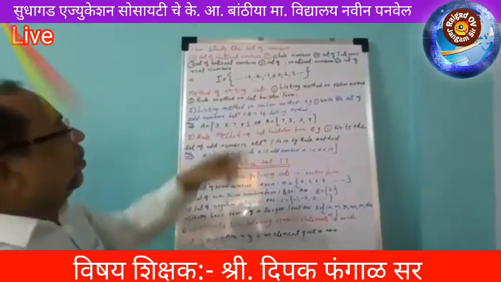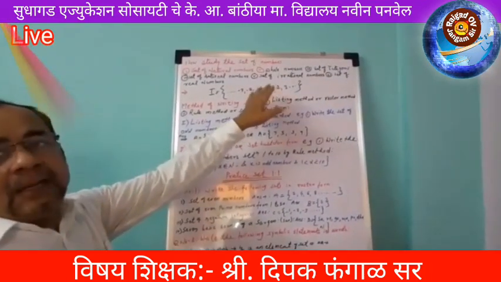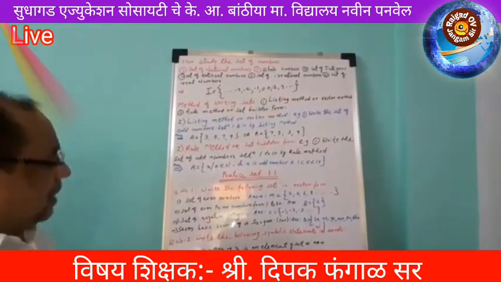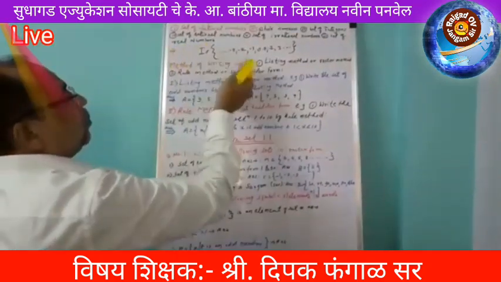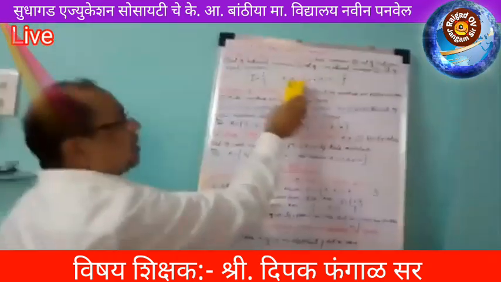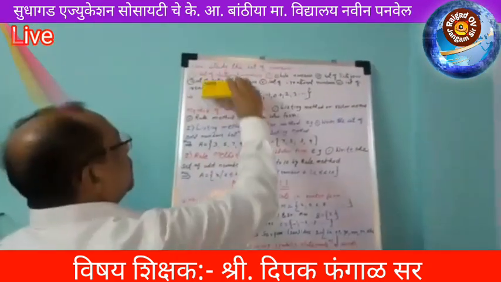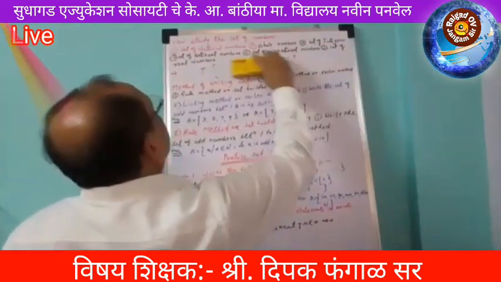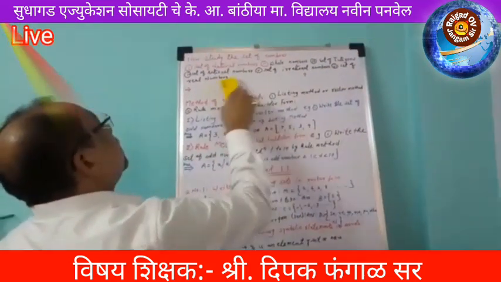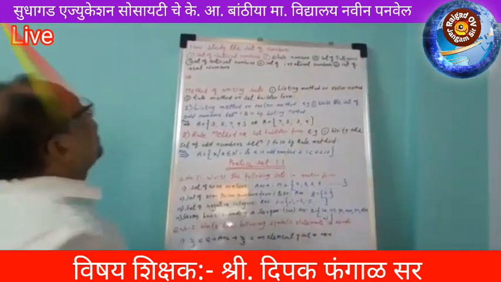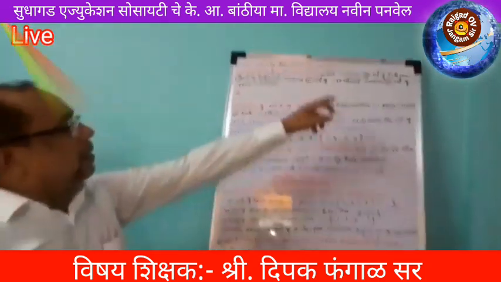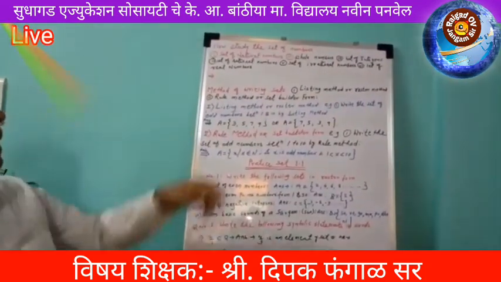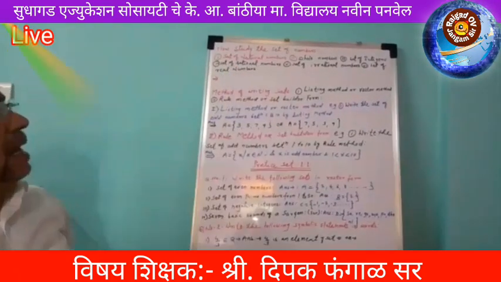These whole numbers are called the set of integers, and we write I equal to ..., -3, -2, -1, 0, 1, 2, 3, 4. In this way you can write that set, which is called the set of integers.